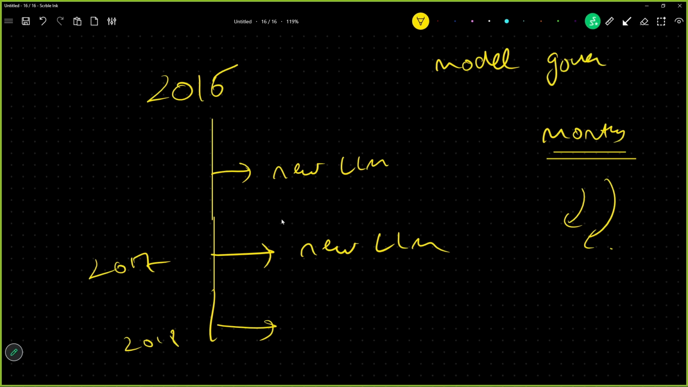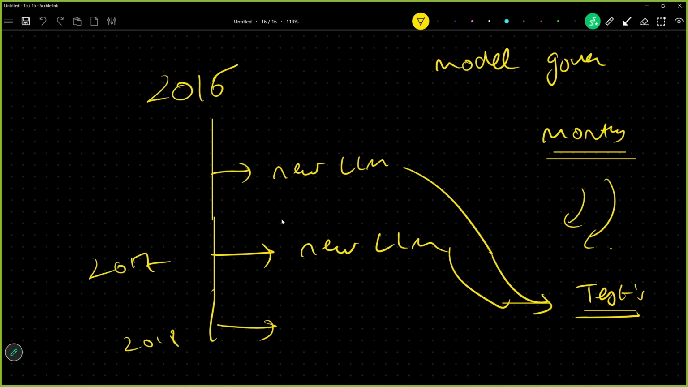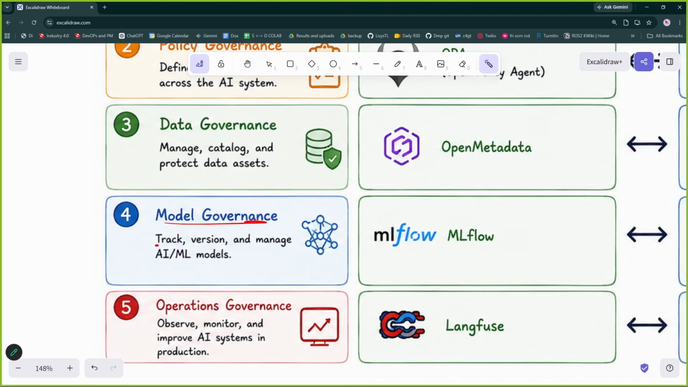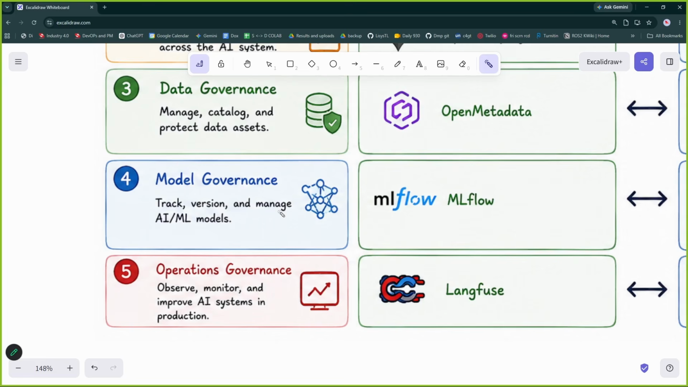We run similar tests on different LLMs. When we run the tests, we get the scores and the performance of the model. We maintain a list of models that we have used in the past and are using currently, and we check their performance continuously. This is model governance. So it tracks versions, updates the models, and manages AI/ML models. We can check and we can delete.